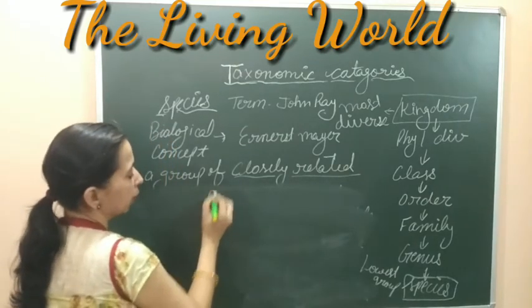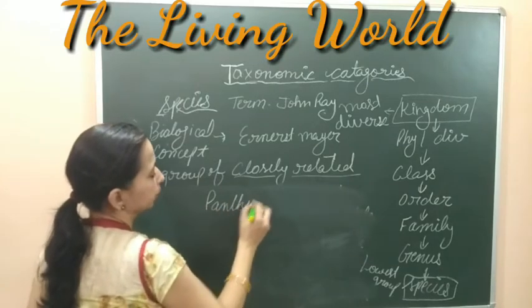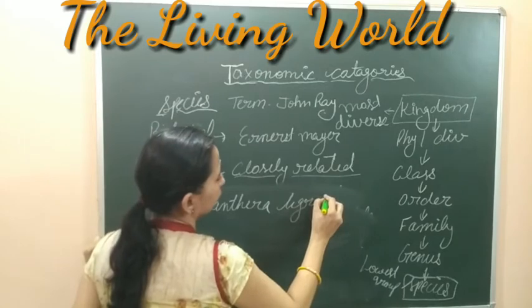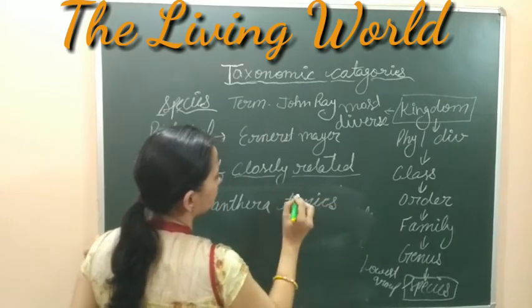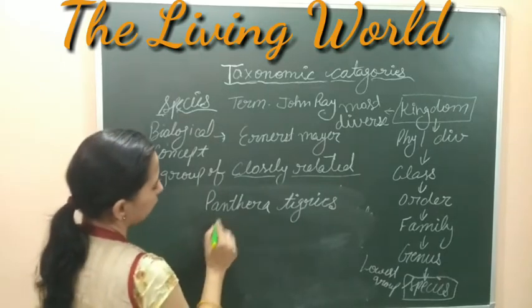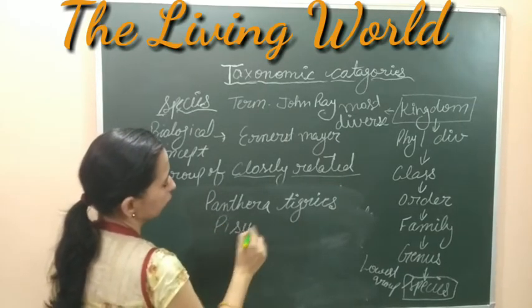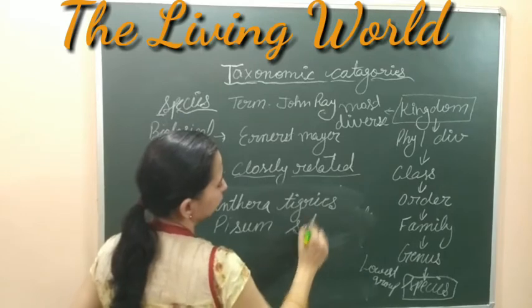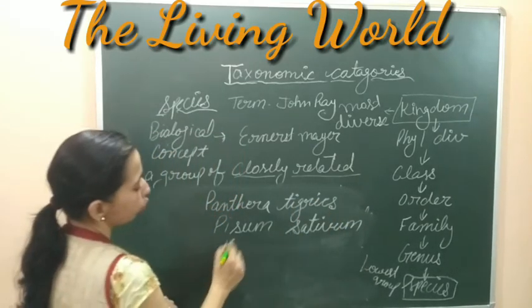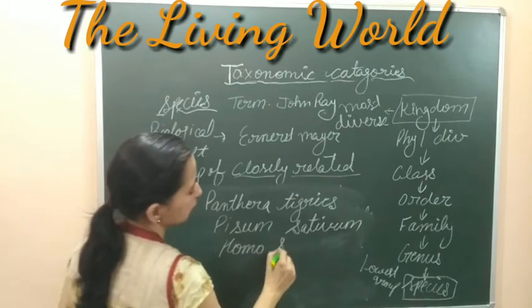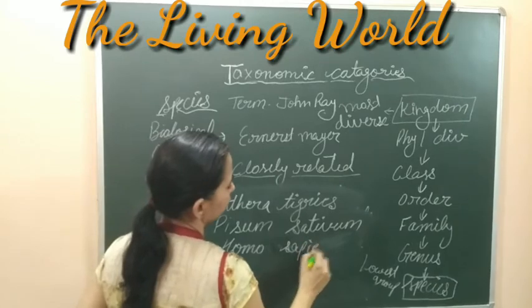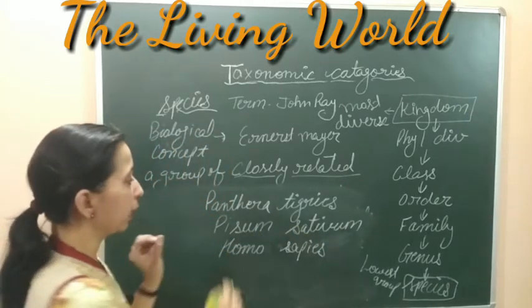Write some names like Panthera tigris, Pisum sativum, or Homo sapiens. These are the names of some organisms like Panthera tigris.